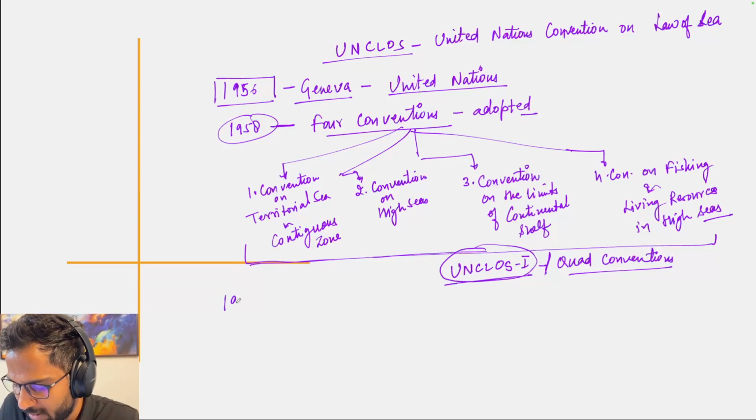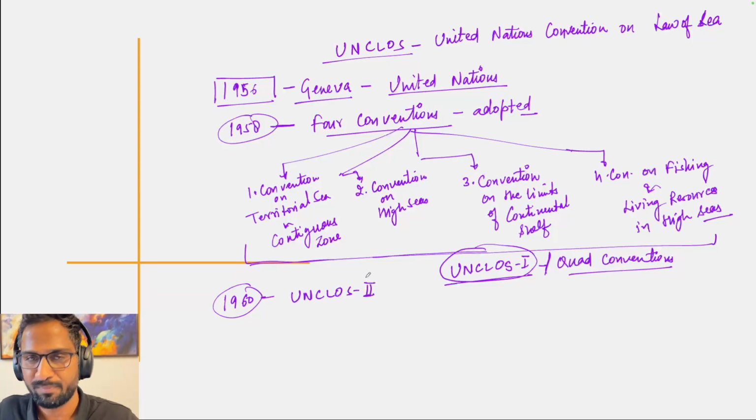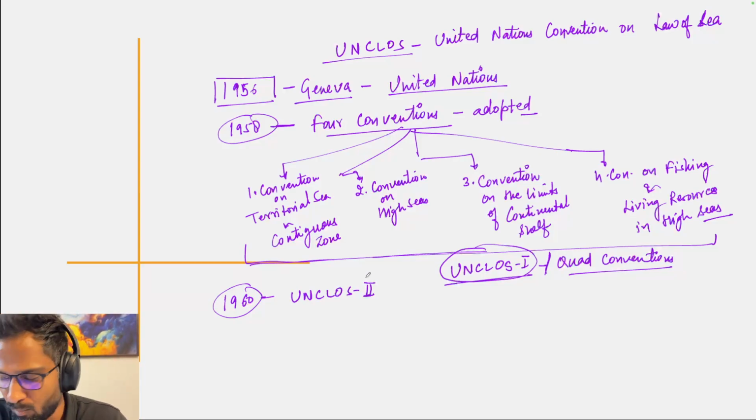So another meeting was called in 1960 जिसको बोला गया UNCLOS 2. Modifications and changes were done in the existing conventions and efforts were made to implement them, to make them come into force. So in the 1960s basically modifications and changes were done in the existing conventions. And then in the 1960s, all four conventions came into force.